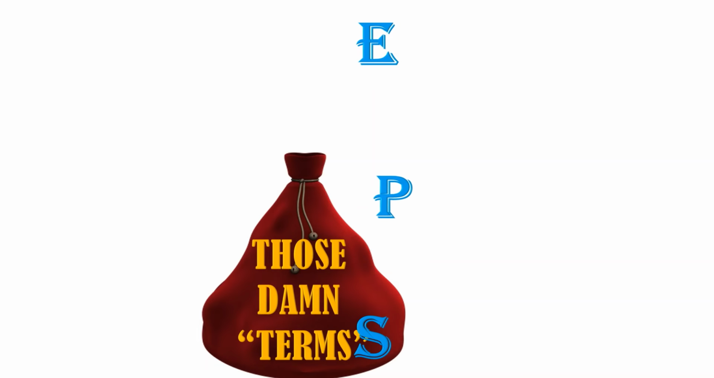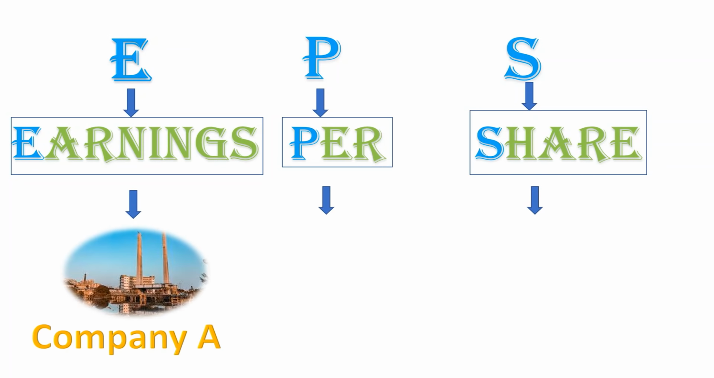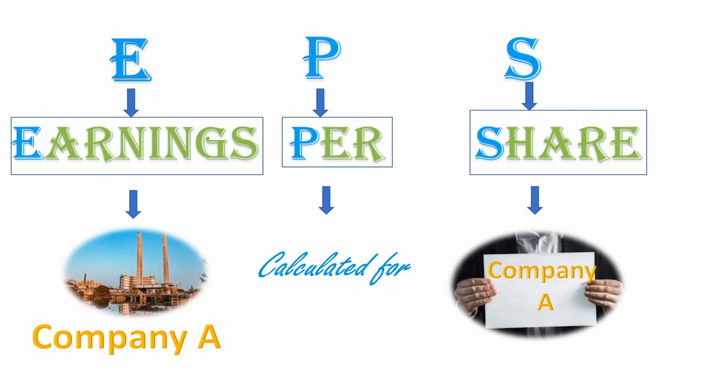Today's term of discussion is EPS. EPS means earnings per share. That is, earnings of the company you invested in calculated for each share of the company.